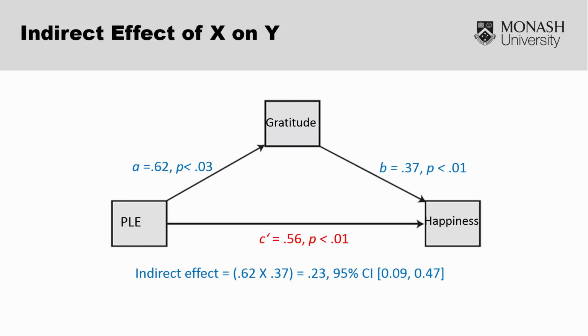In our example, we can see that the 95% confidence interval ranges from 0.09 to 0.47, so it does not cross zero. Both values are larger than zero, and therefore I can conclude that gratitude does mediate the relationship between positive life events and happiness.